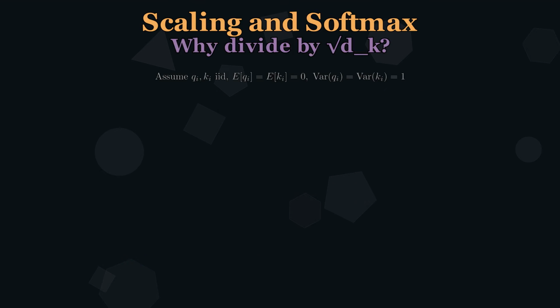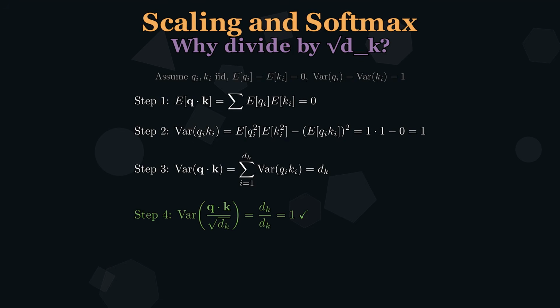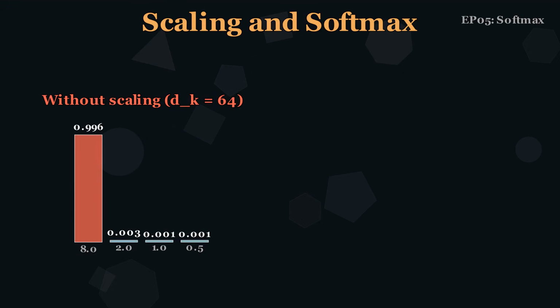Let's prove why this works. Step 1. The expected value of the dot product is 0 by independence. Step 2. The variance of a single product term q_i times k_i equals 1. Step 3. Since the d_k product terms are independent, the variance of the full dot product is d_k. Step 4. After dividing by the square root of d_k, the variance becomes d_k over d_k, which equals 1. Unit variance restored. Let's see what this means for softmax.